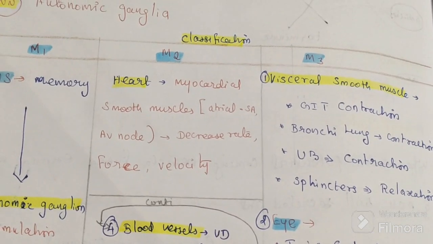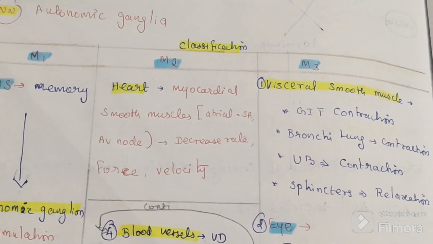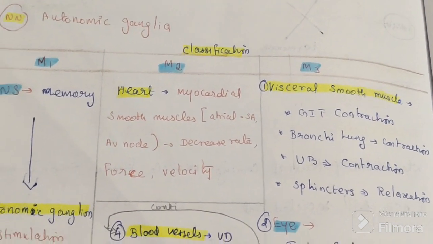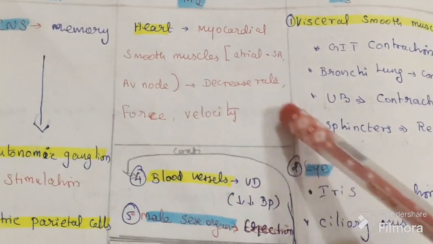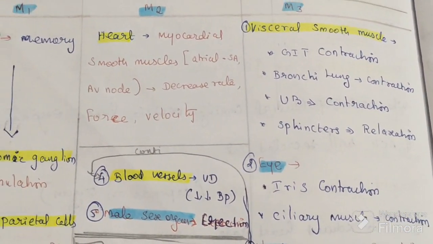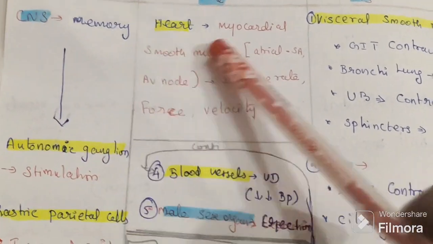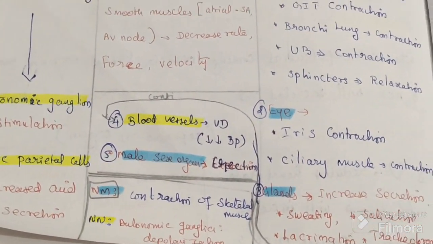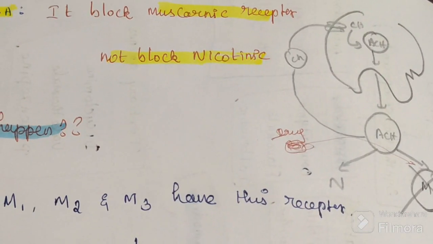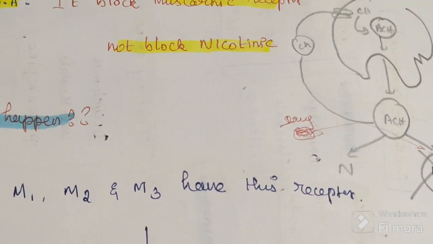If acetylcholine was binding here, all these actions take place. Now this receptor is blocked, so all the reactions are blocked and do not happen.